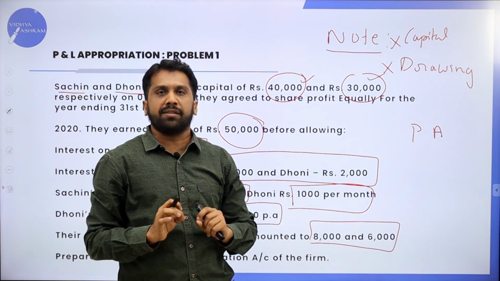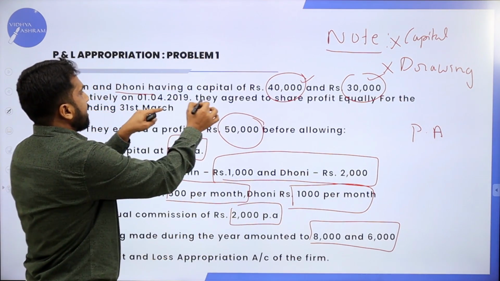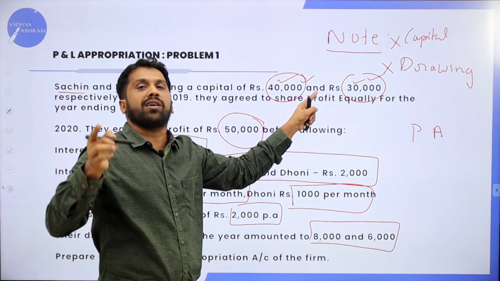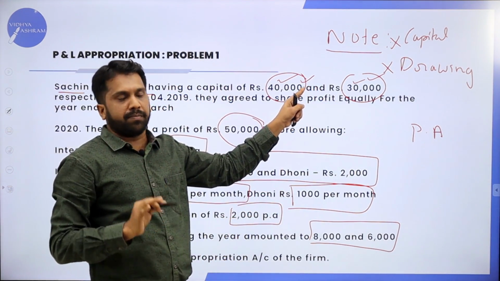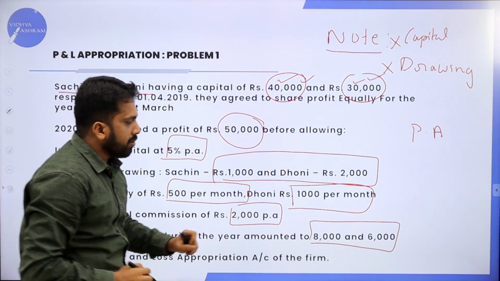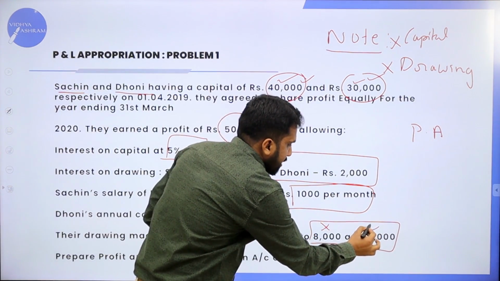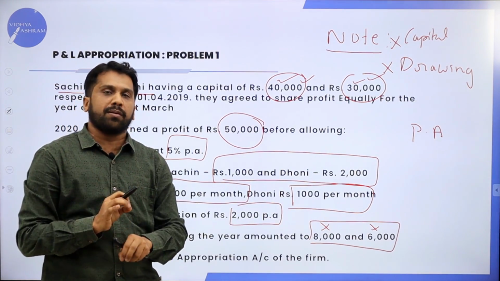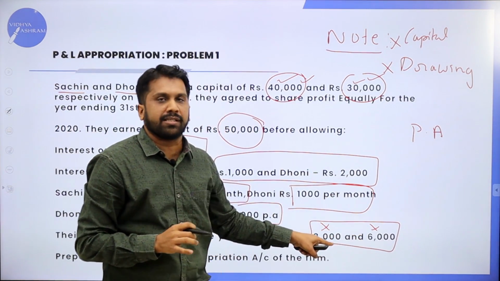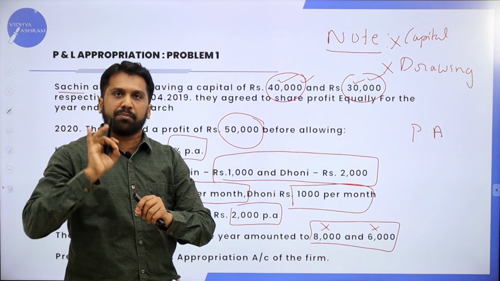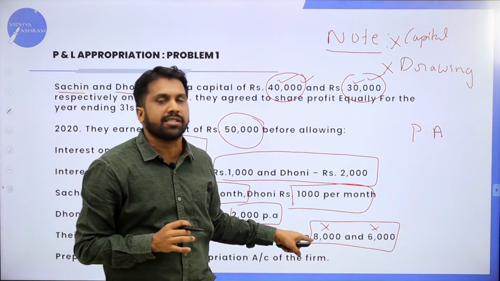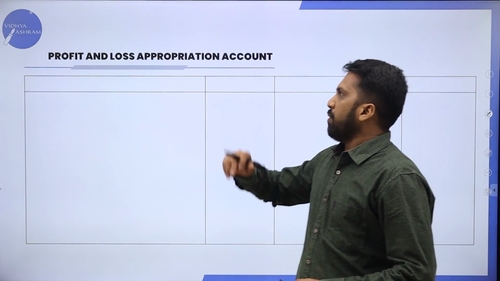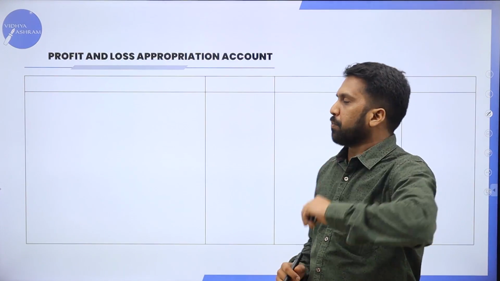in your specimen. Remember, what is the capital? 40,000. What is the capital? 30,000. These two will not come under your problem. Now, what is the drawing amount? 8,000 and 6,000. These two will not come under your problem. We only do calculation on this. We calculate interest, but we will not consider this amount in your problem. We'll solve this problem. P&L appropriation, we will solve that problem.